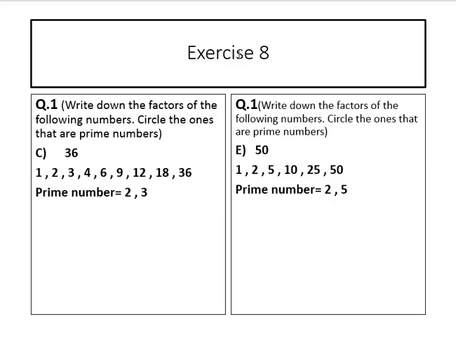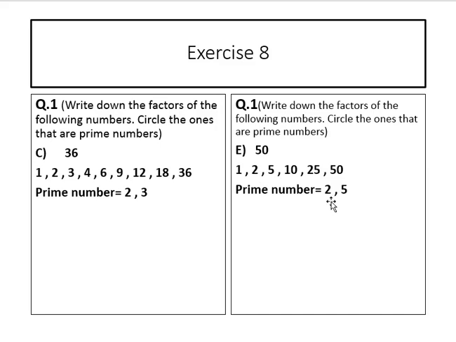Question number 1. Write down the factors of the following numbers. Circle the ones that are prime numbers. 50. 1, 2, 5, 10, 25, 50. 1 50 is 50. 2 25s are 50. 5 10s are 50. 25 twos are 50. The prime numbers of this question are 2 and 5.